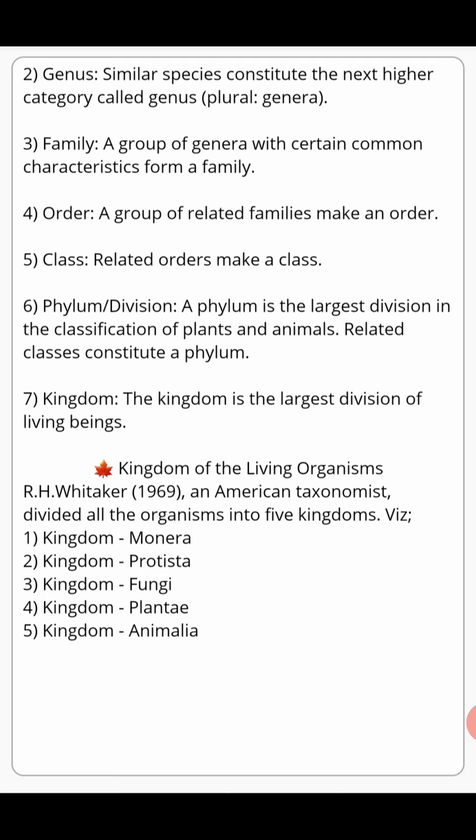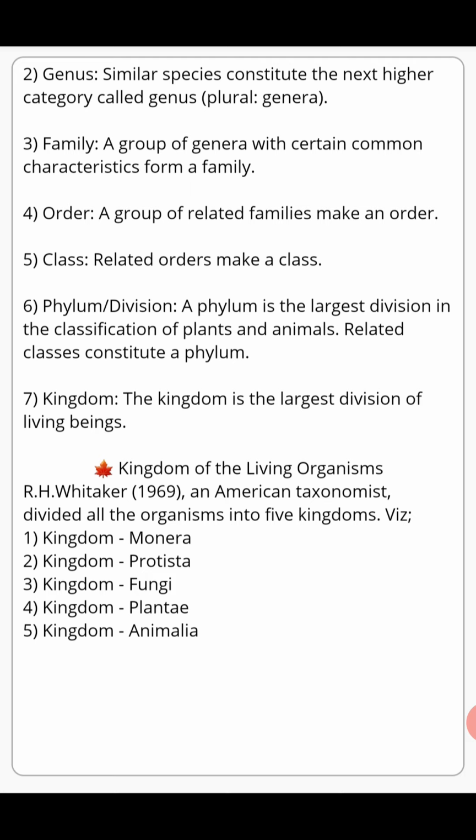After this, we have got class. If different orders have similar characteristics, then they are said to be of the same class. These all things are interrelated here. As we are moving forward, the group is increasing. In the beginning we saw species, the smallest unit of classification. Now we are in class. Class is bigger than the previous units.